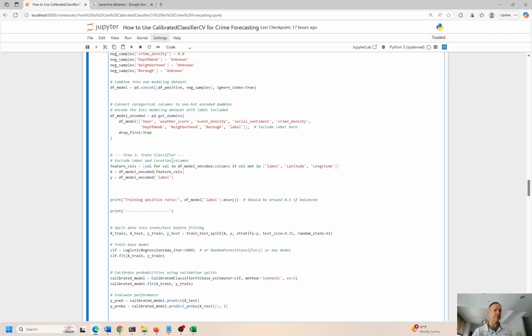Is this going to be a crime? Yes or no? And then what kind of crime? And then what's the probability of that crime occurring? Again, it's not 0, it's not 100%, it's something in between. So we have the model here. We have the hour, weather, event density, day of the week, and borough, and so on and so forth. That gets fed into here. So that goes into the model.